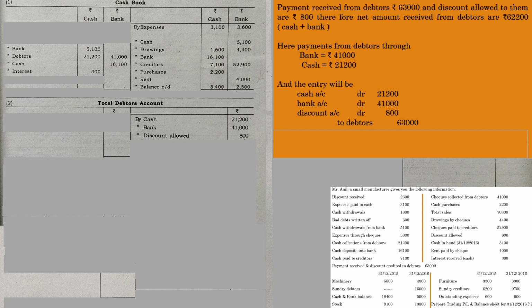Before we go into the balancing together, first of all let us deal with the easiest part, because this account is mainly prepared to identify cash sales. That is the main purpose. Since it has a bank column also, the bank column is prepared to identify the opening bank balance.